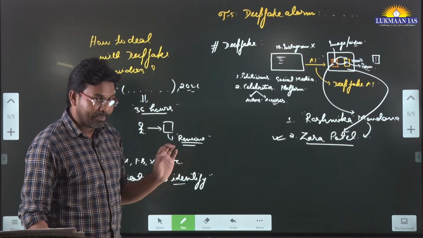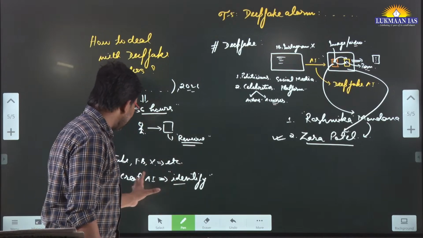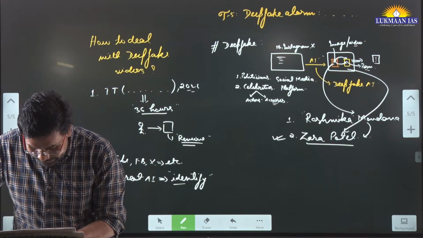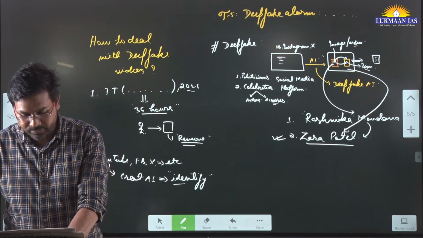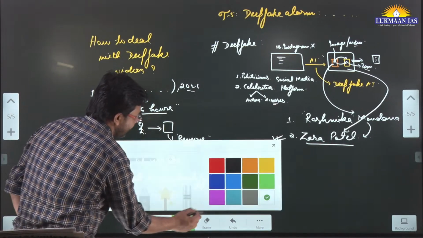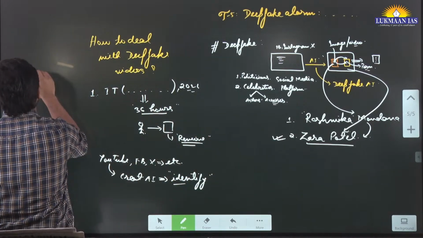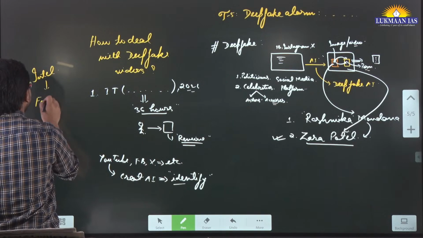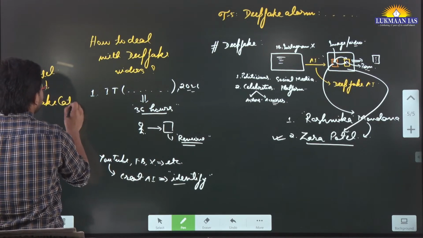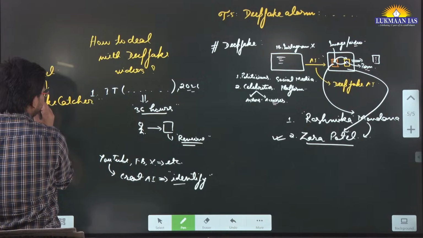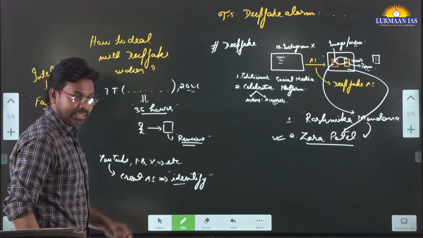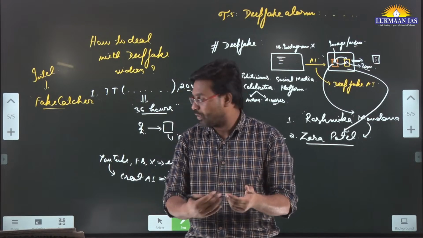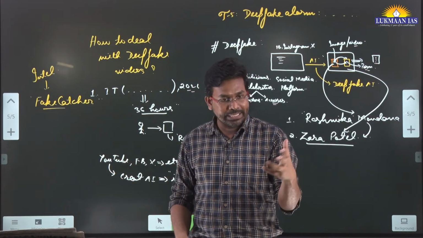And in this article they have talked about a successful AI system created by one intermediary. Intel has created something known as FakeCatcher. This FakeCatcher does exactly this: it identifies whether a video being uploaded is a deepfake or not.